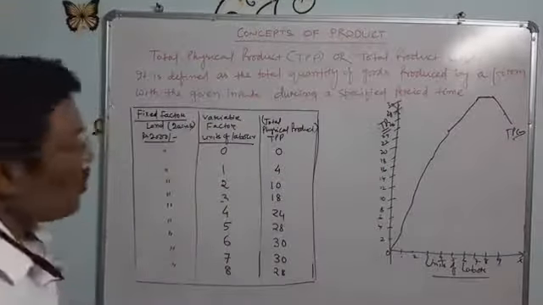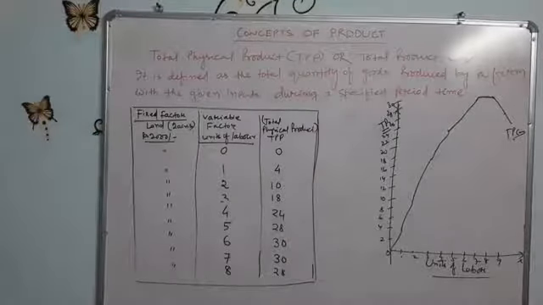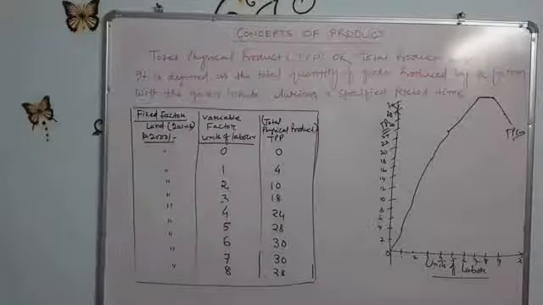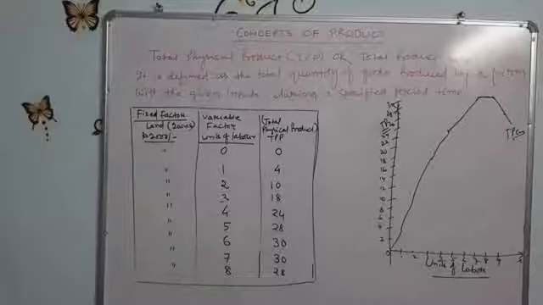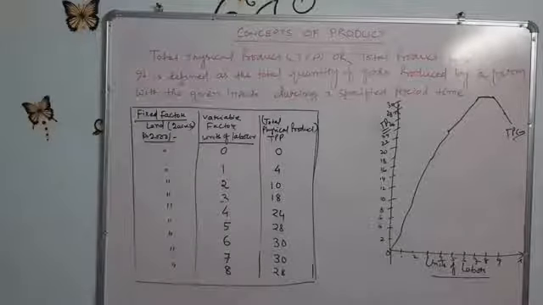So what we are observing from this diagram and the table is that the total product rises at an increasing rate.